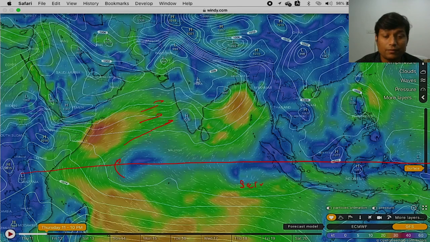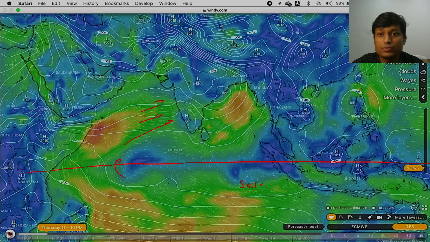So this is the well marked formation of monsoon winds that we have seen. Now when withdrawal takes place, these particular winds which are hitting the Indian coast and Indian landmass are no more there. So there is a significant reversal of winds. I'll also show you that particular part. Just a minute.